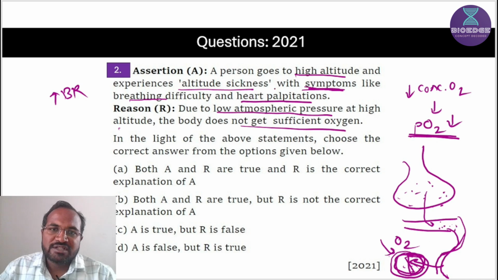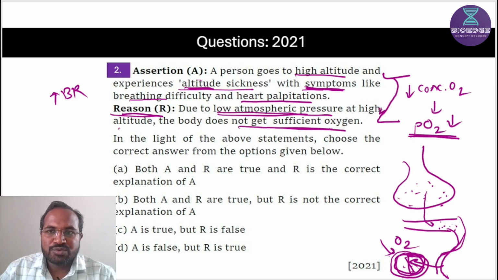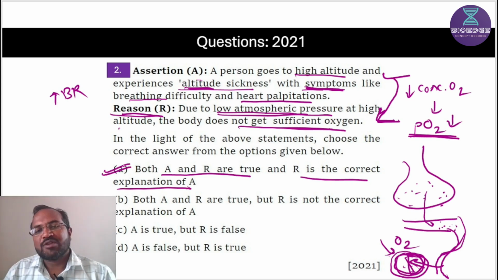So let's connect these two statements. Whether this altitude sickness event happens because of this R statement. Yes, both statements are correct, and the first event occurred due to this reason. So let's see the options. Both A and R are true, and R is the correct explanation of A. So this is the correct option.